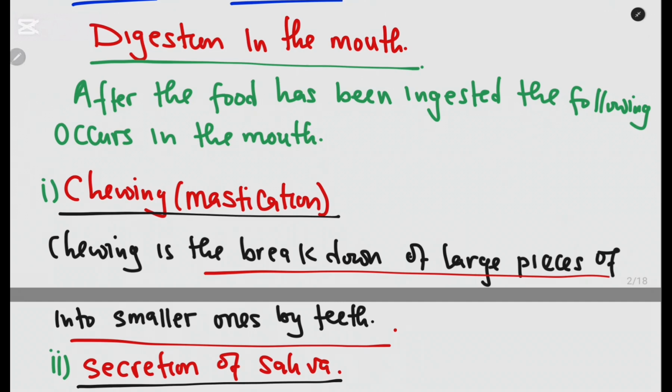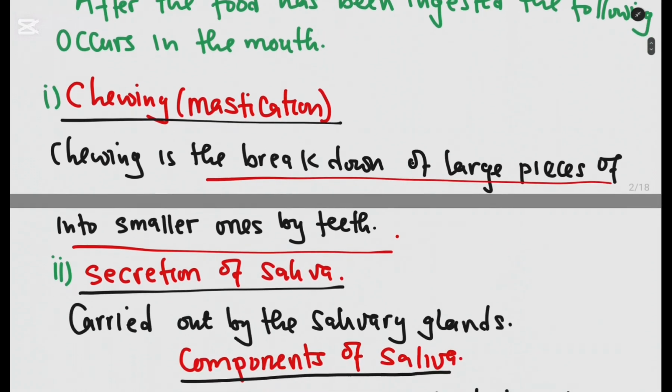Then of course, as you are chewing, you stimulate the secretion of saliva. So there's a secretion of saliva also in the mouth. And now this is where you need to pay particular attention, because we are going to look at the components of saliva and look at the function of each component of saliva.